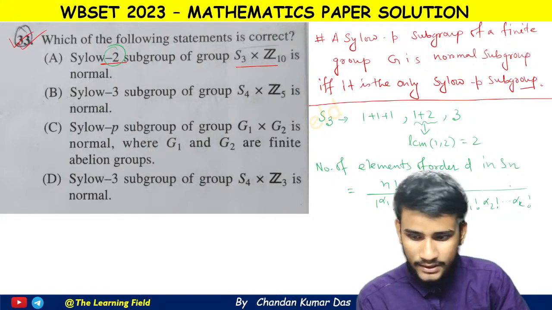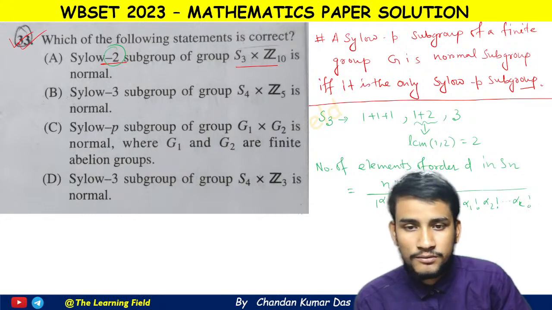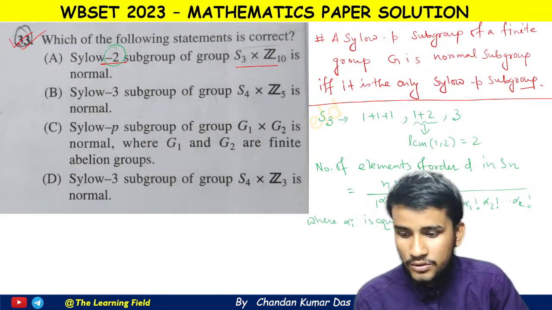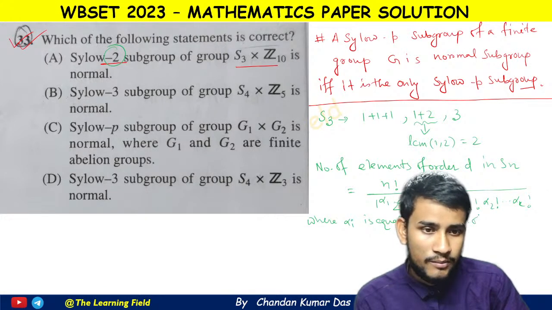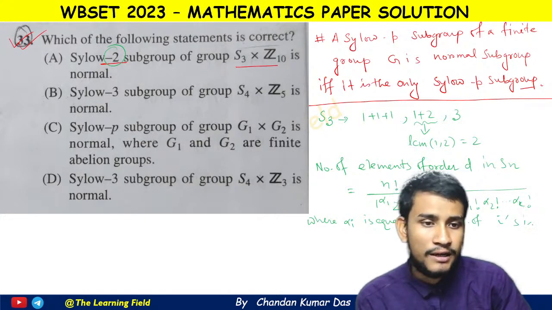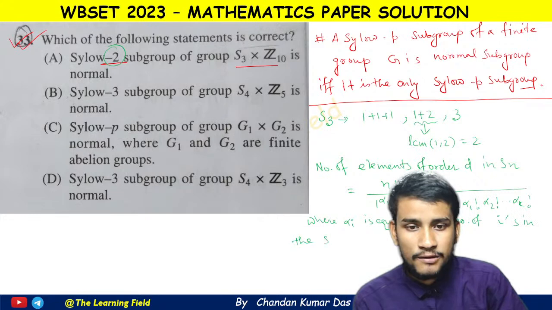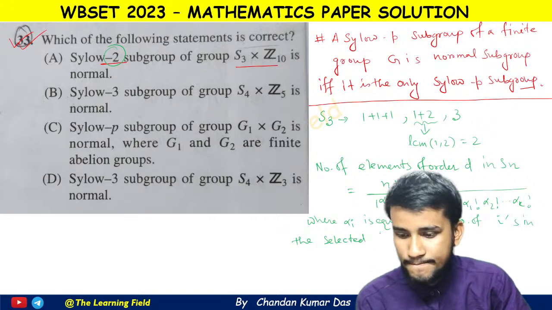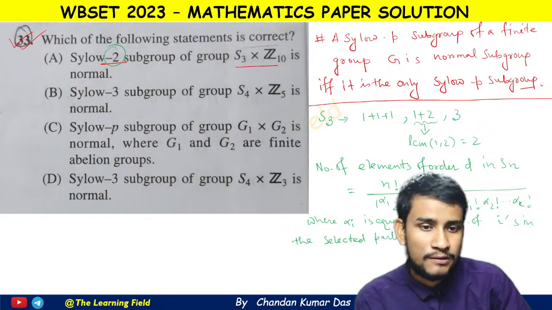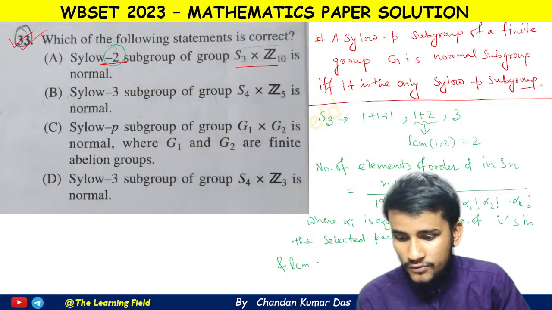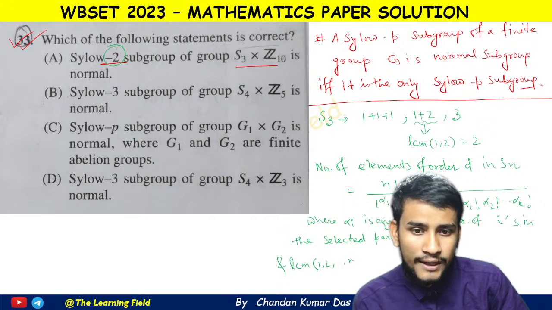This is the formula, where alpha i is equal to the number of i's in the selected partition, and the LCM of the parts is equal to d.